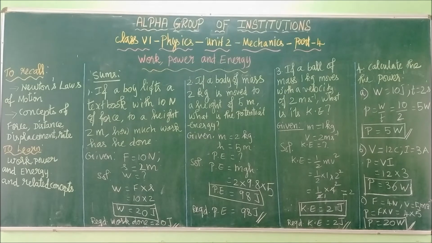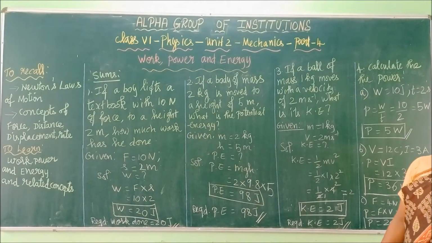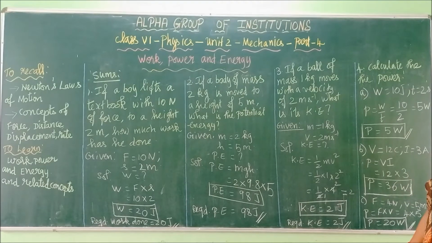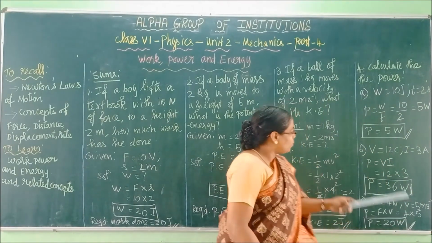Now fourth sum, the 3 formulas we have learned for power. I had given it in a very simplified way. With the values I have given, calculate the power. First concept, work done is 10 joule, time is 2 seconds. So what is the power? Power formula is work done by time. Work done is 10, time is 2 seconds. So 10 by 2 is 5. So answer is 5 watt. Watt is the unit of power, spelling W-A-T-T.